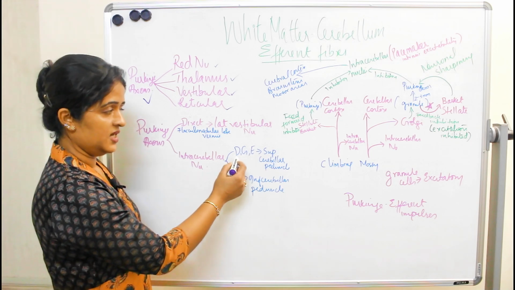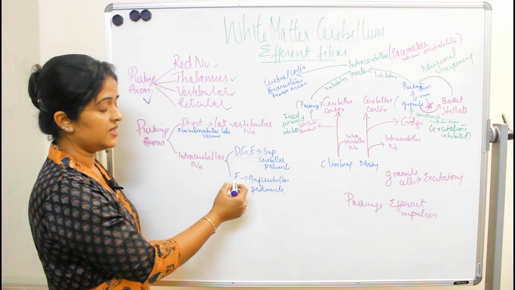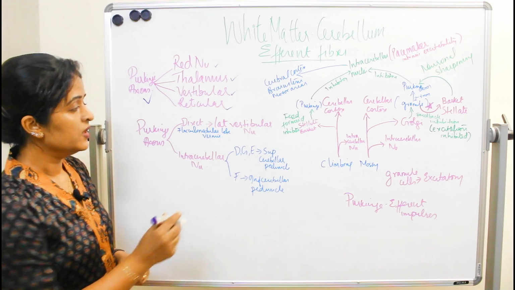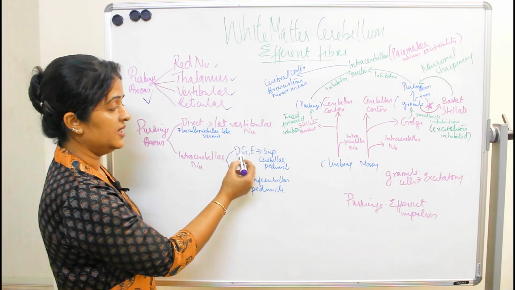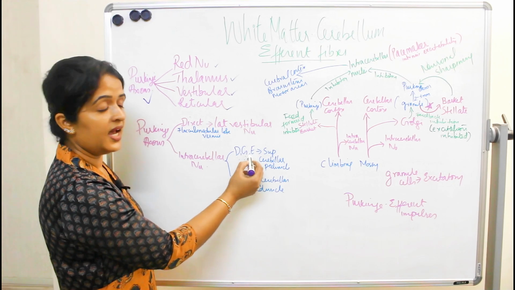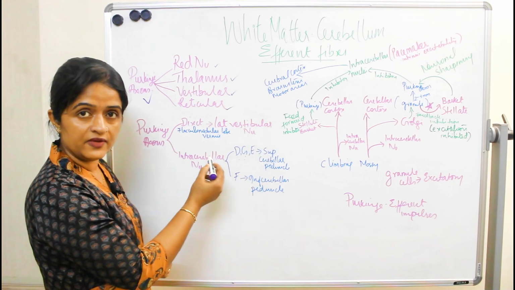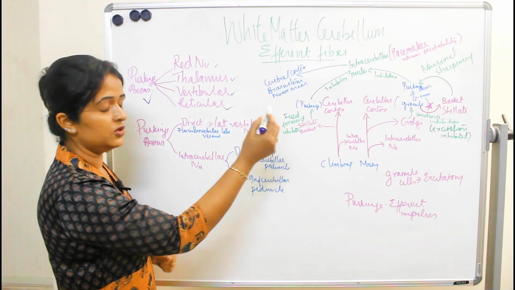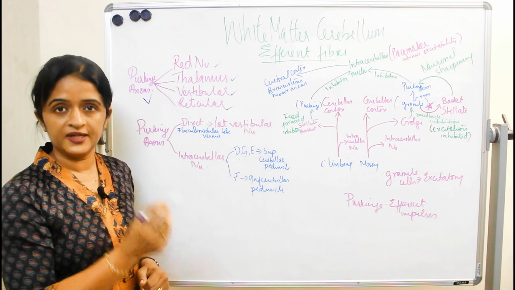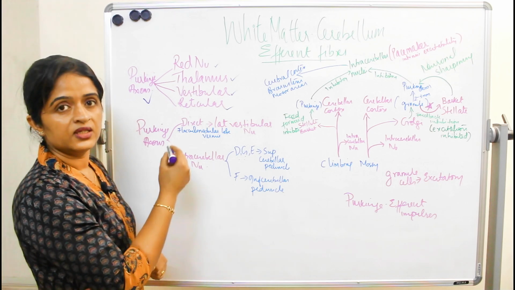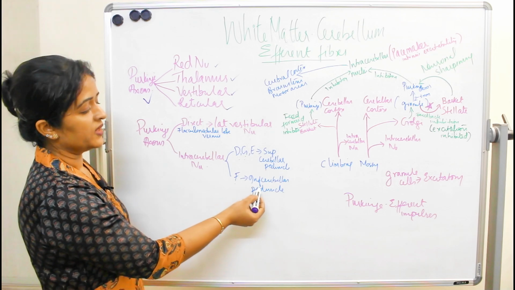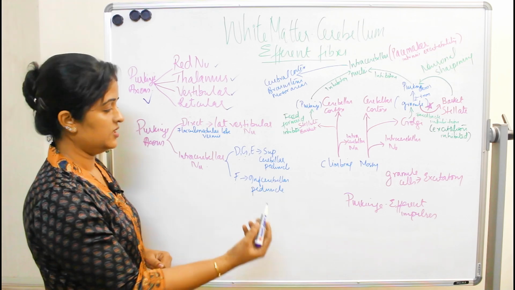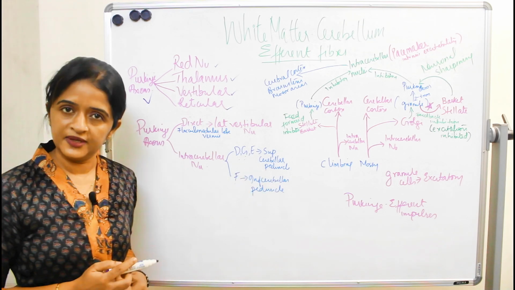They are the dentate, globose, emboliformis and the fastigial nucleus. Out of these 4, the axons relaying in the dentate, globose and emboliformis nuclei pass through the superior cerebellar peduncle, whereas the fibers relaying in the fastigial nucleus make their exit through the inferior cerebellar peduncle.